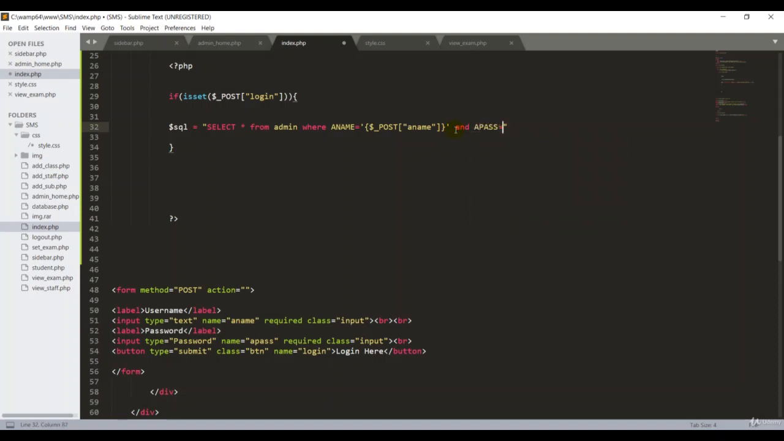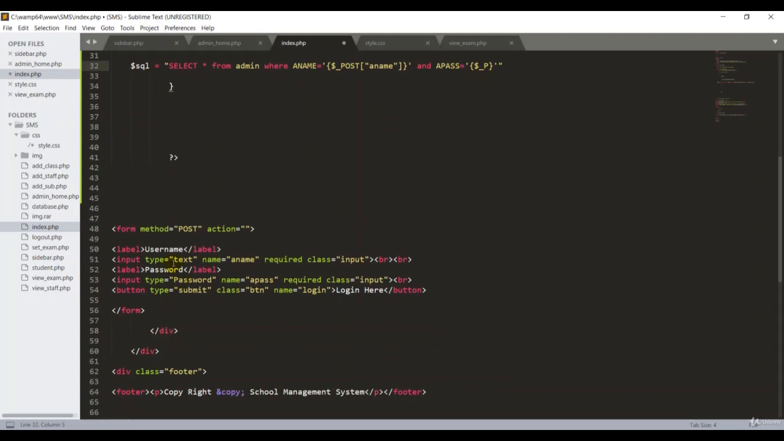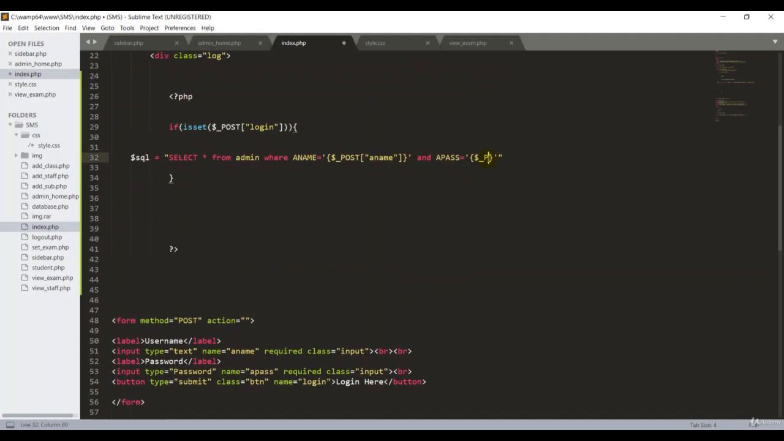Then equal, single quote, open and close it, and dollar underscore post. You should understand why I'm typing post, so I take a long space. Because our method is post in that form, that's the reason I'm typing it here. So in post, open and close the square bracket and double quote, and type apass. That's great, guys. Now we should end with a semicolon, enter.